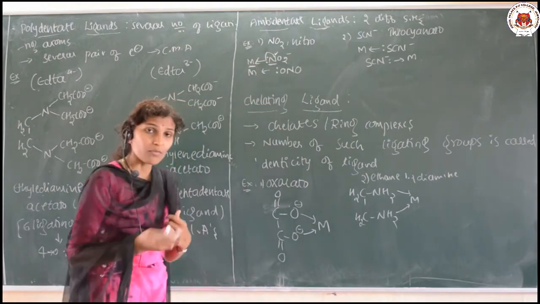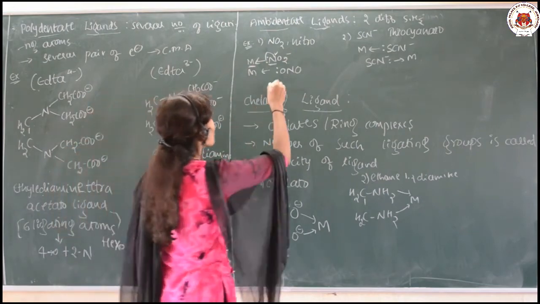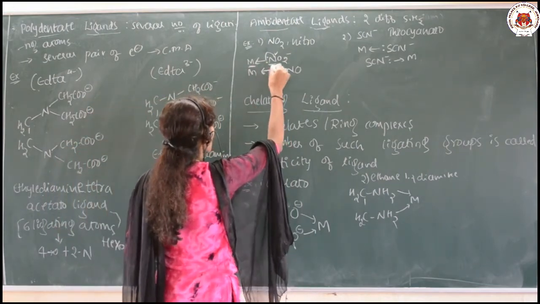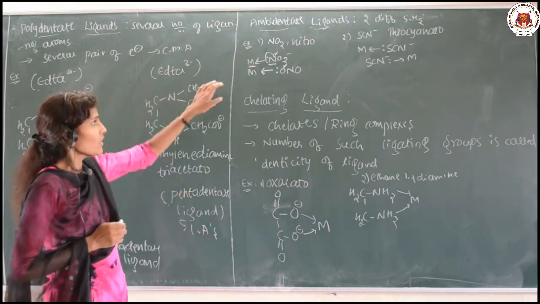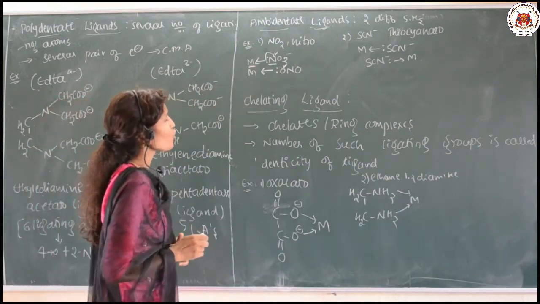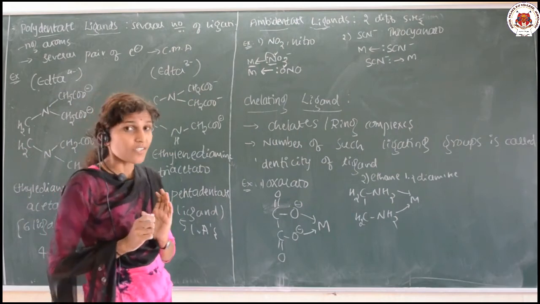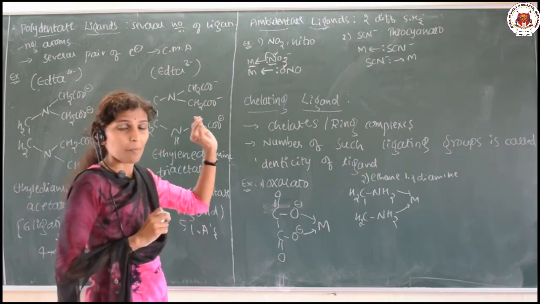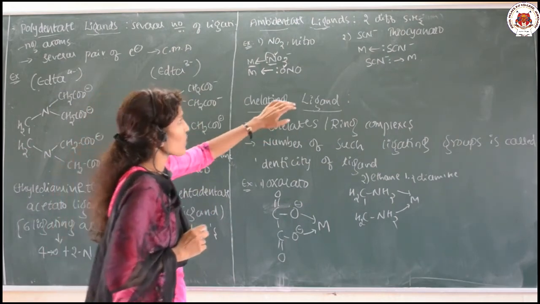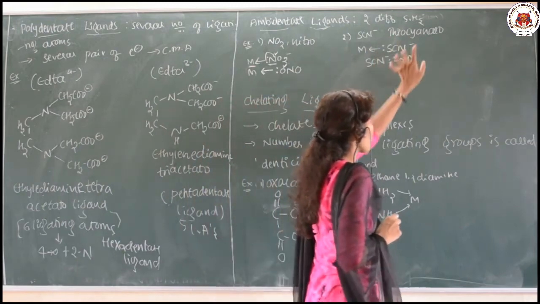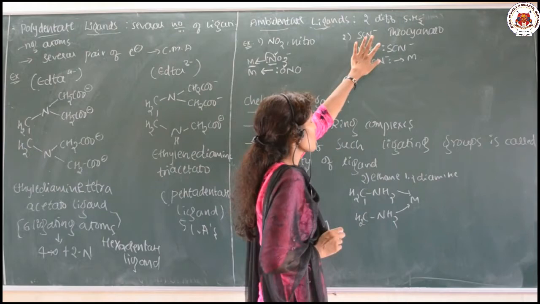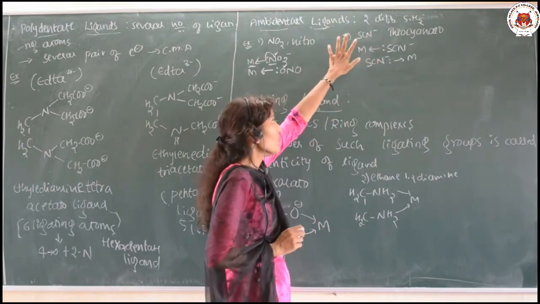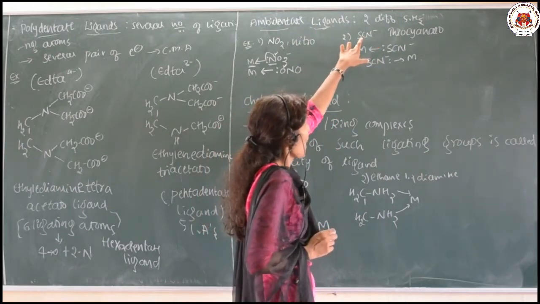Okay. Even it can coordinate with the central metal atom by oxygen also. It means this is the ligand which has 2 ligating atoms. Such ligands are called ambidentate. Or one more example is thiocyanito. Thiocyanito, its SCN minus is the ligand, that is what we can say an ambidentate ligand.